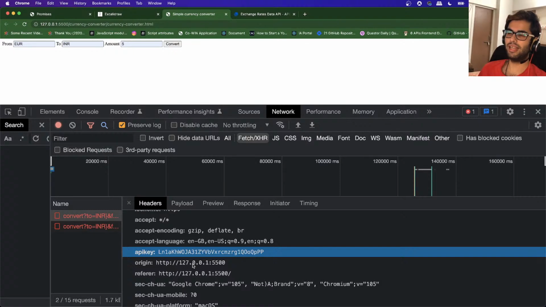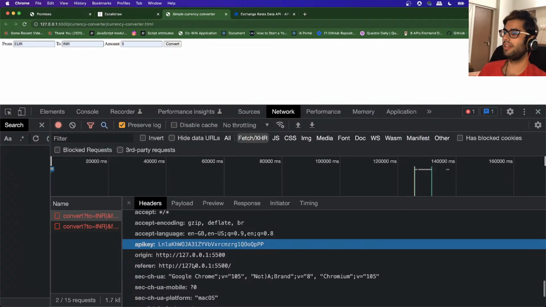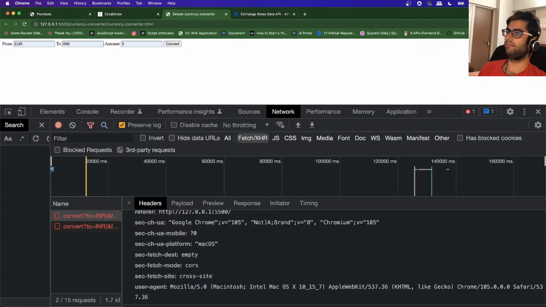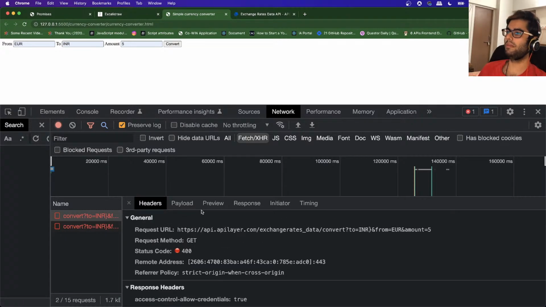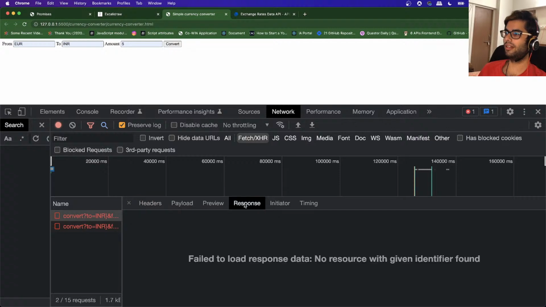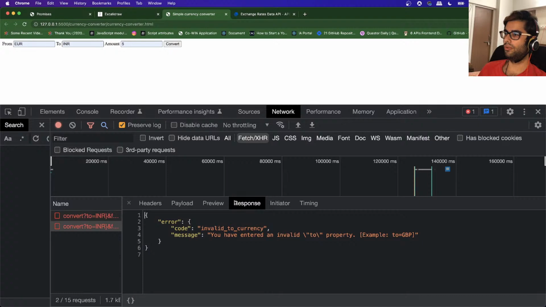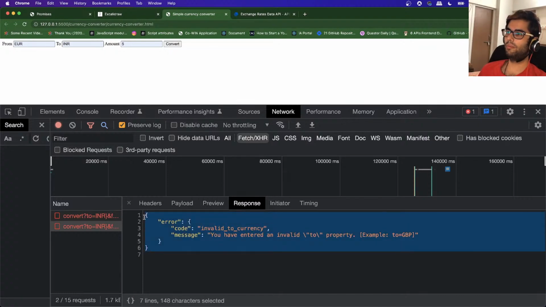If you're not understanding what a header is, when you implement or create your own API, you will understand most of these terminologies. So this is how you can examine the request which is being made, and to view the response coming from the server, you can click on the response or you can click on the preview. You can see that this is the standard format that we were talking about.